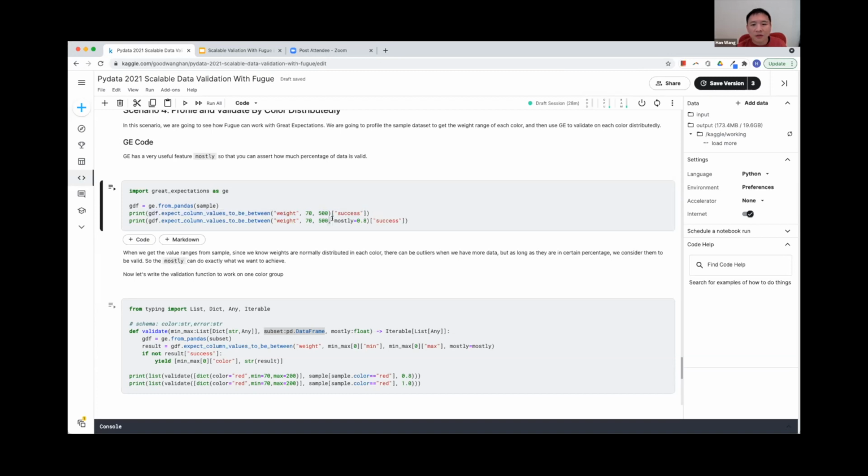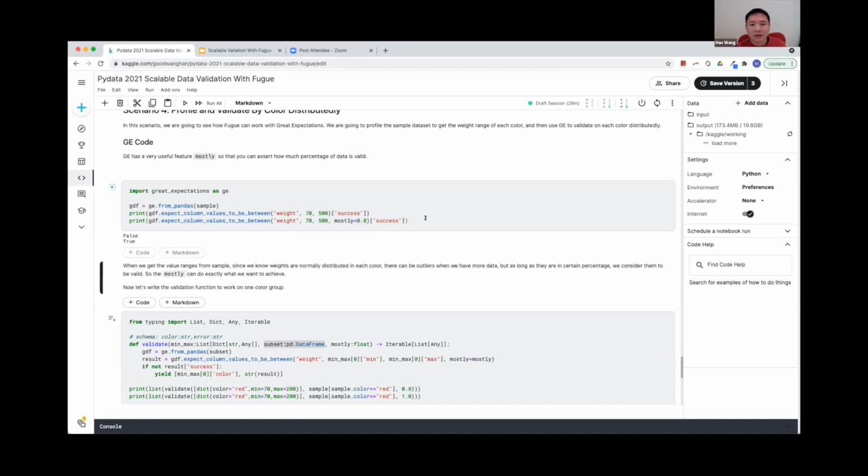But with this mostly of 0.8, I think this will succeed because I know that most of the data in the sample is greater than 70. So mostly makes it not 100%, but almost. So as you can see, this is false and this is true.